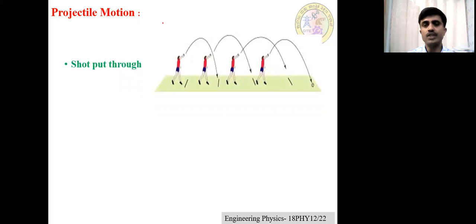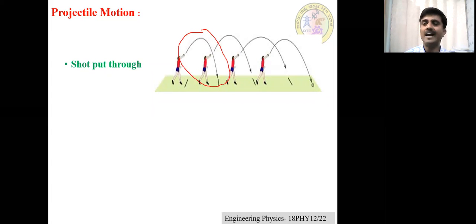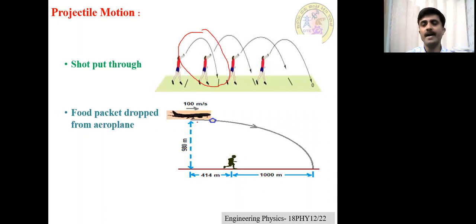When the shot put is released, it moves only under the action of gravity. Similarly, a football kicked by the player is also an example for projectile motion, and food packets dropped from an aeroplane are also an example.